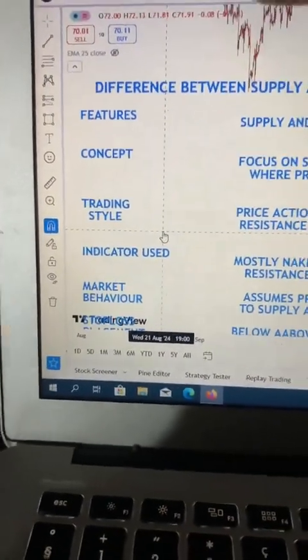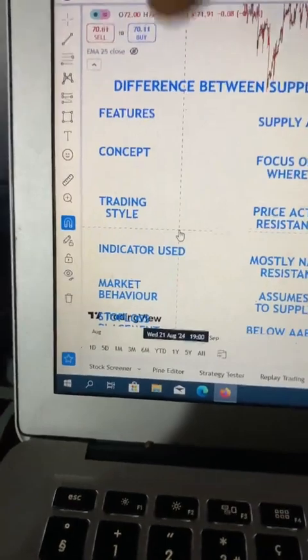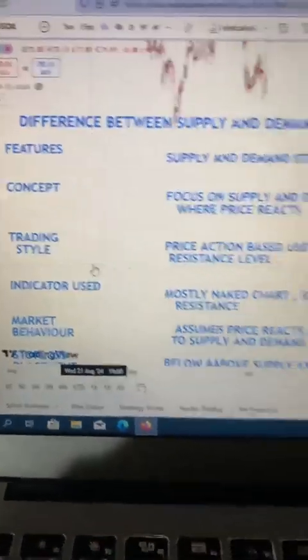We have the features, the concepts, we have supply and demand, and we have the smart money concepts. I will start with the concepts. But before we start with the concepts, what is supply and demand? According to what I have in my book, that's why you need this book, I said supply is an area of aggressive selling in the market.